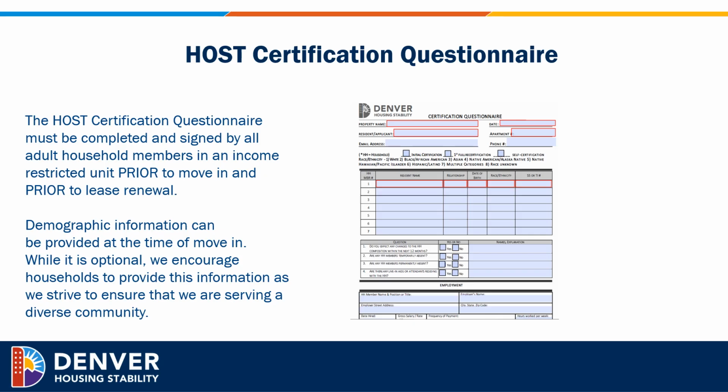The host certification questionnaire must be completed and signed by all adult household members in an income restricted unit prior to move-in and prior to lease renewal. Demographic information can be provided at the time of move-in. While it is optional, we encourage households to provide this information as we strive to ensure that we are serving a diverse community.